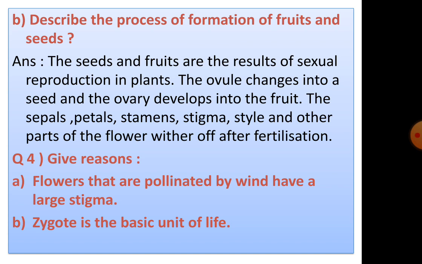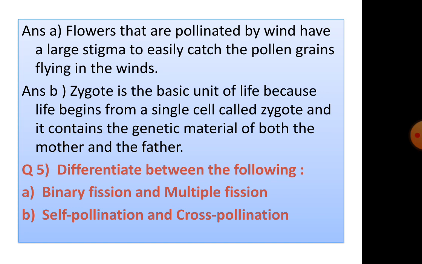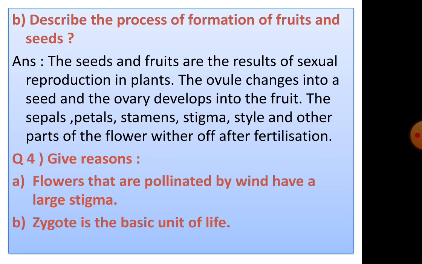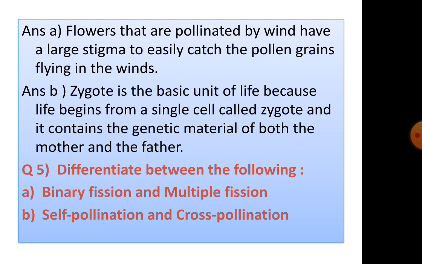Question 4. Give reasons. A. Flowers that are pollinated by wind have a large stigma. Flowers that are pollinated by wind have a large stigma to easily catch the pollen grains flying in the wind. B. Zygote is the basic unit of life. Zygote is the basic unit of life because life begins from a single cell called zygote and it contains the genetic material of both the mother and the father.